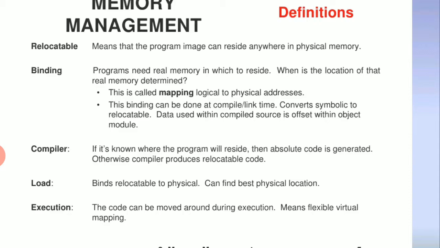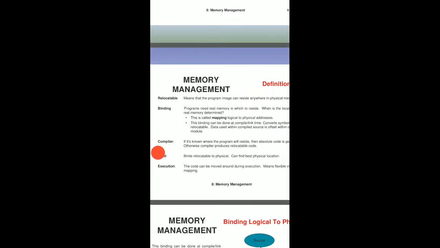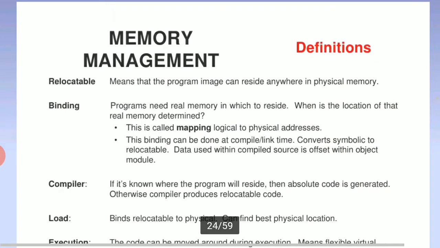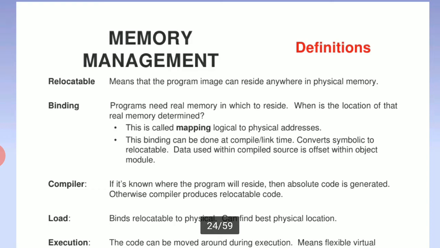What is data? Data is information. What is compiling? Just like we take a C program, we execute the program, and after completing it we compile the program.